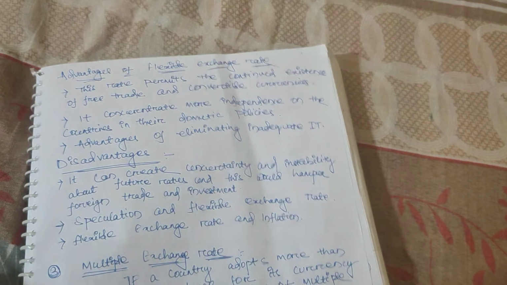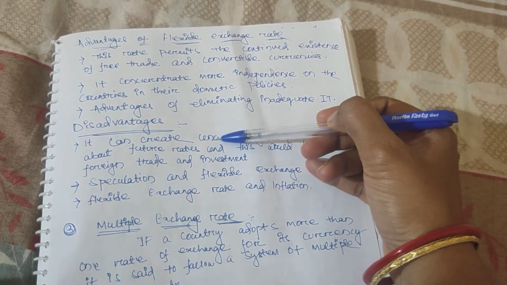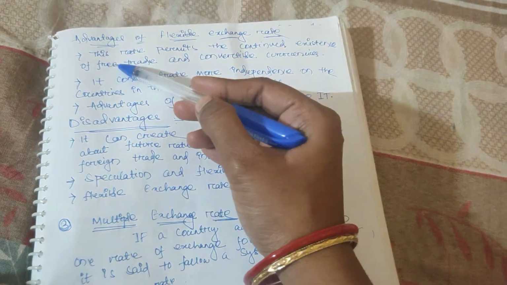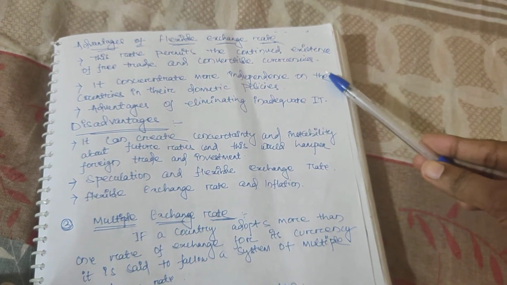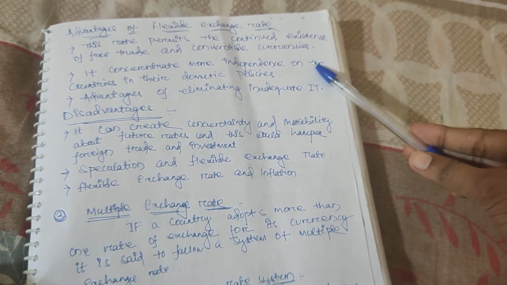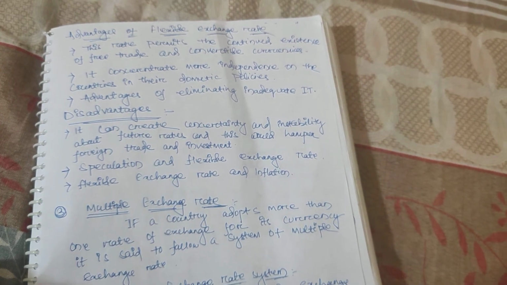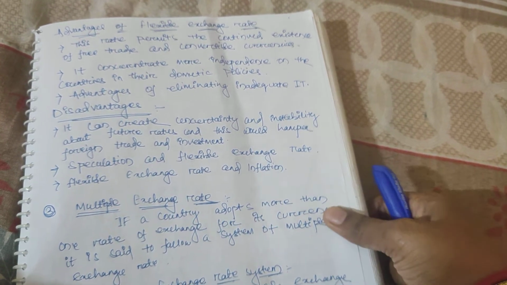Now it's time we'll see what are the advantages and disadvantages of flexible exchange rate. First we'll see the positive merits. This flexible exchange rate permits the continued existence of free trade and convertible currencies. Obviously, it permits continuous existence of free trade. The trade becomes very free and convertible.